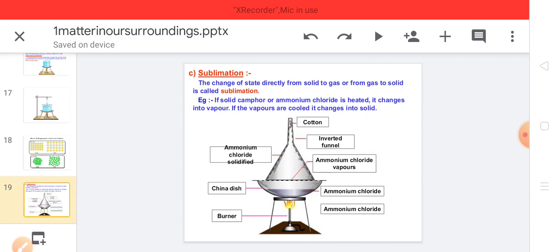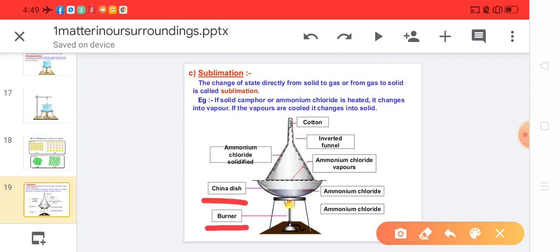When it is heated, it changes into vapor. You can see the diagram here. This is the burner, and this is the china dish. In the china dish, we have taken ammonium chloride. When ammonium chloride is heated with the help of the burner, the solid gains the heat and changes to ammonium chloride vapors.